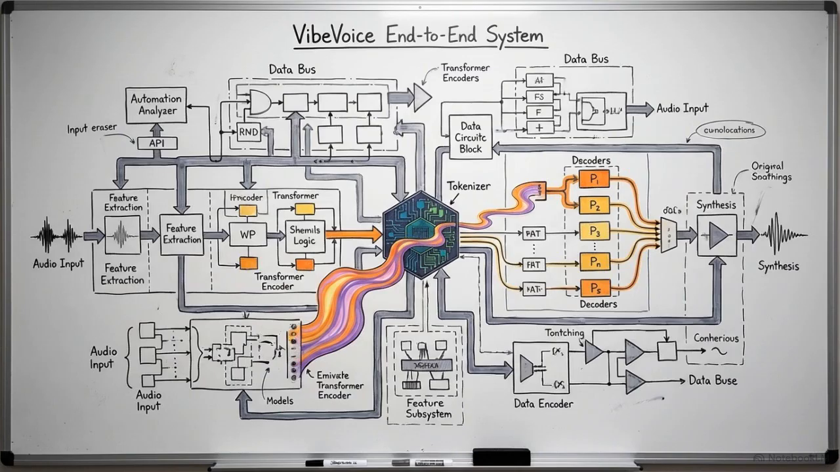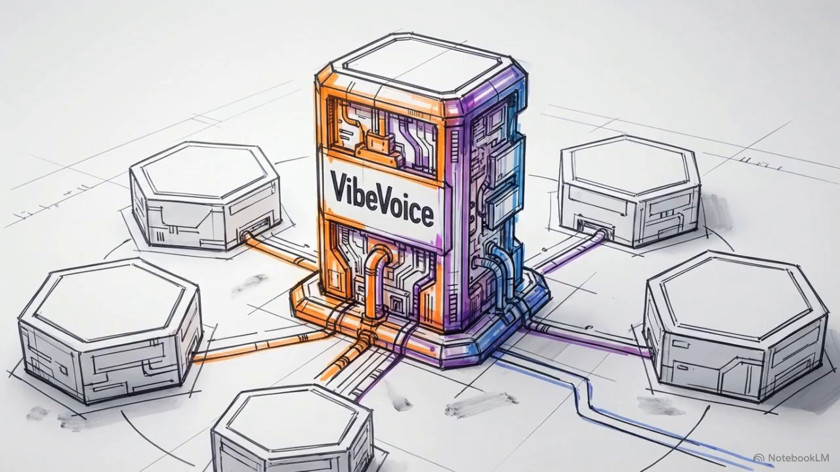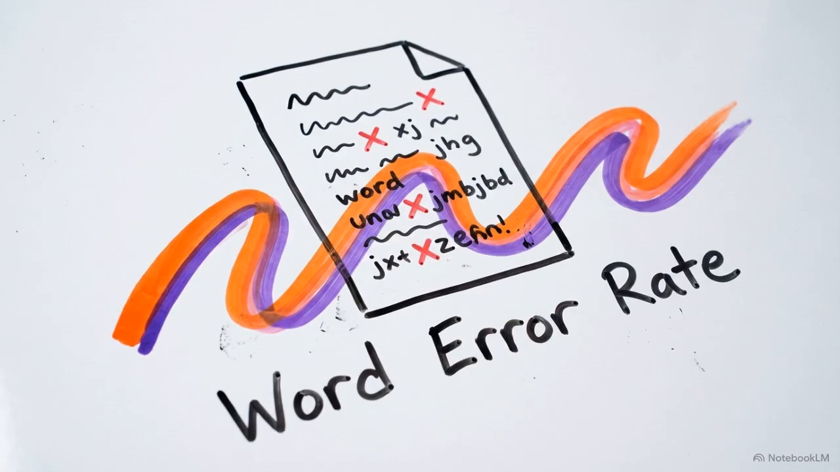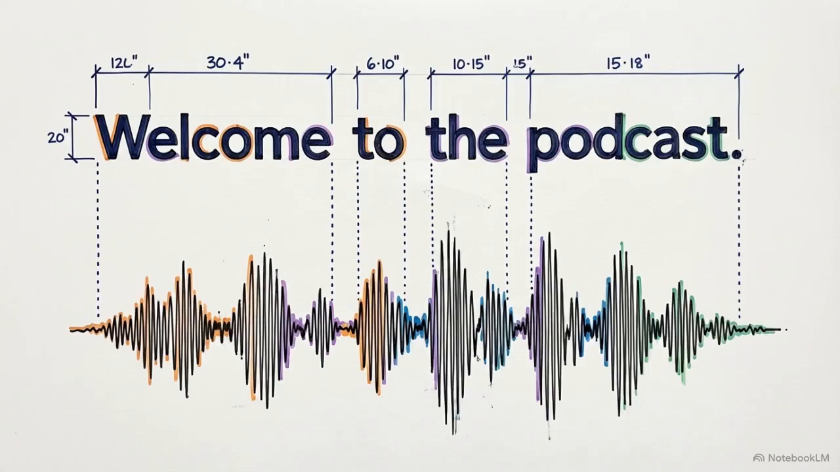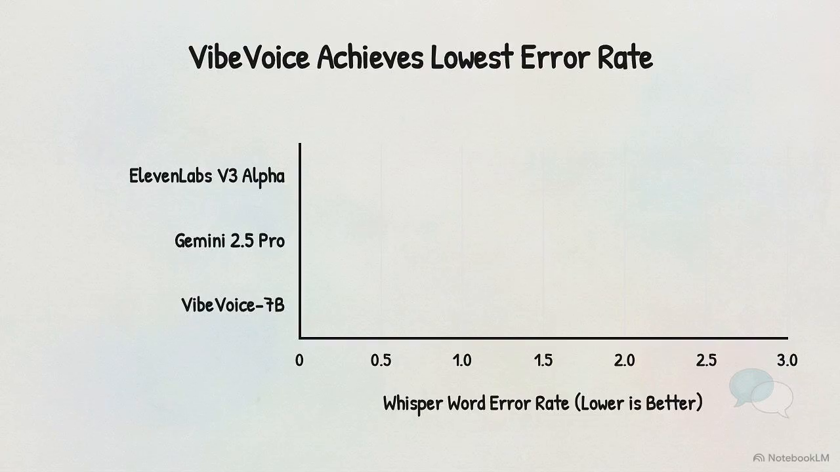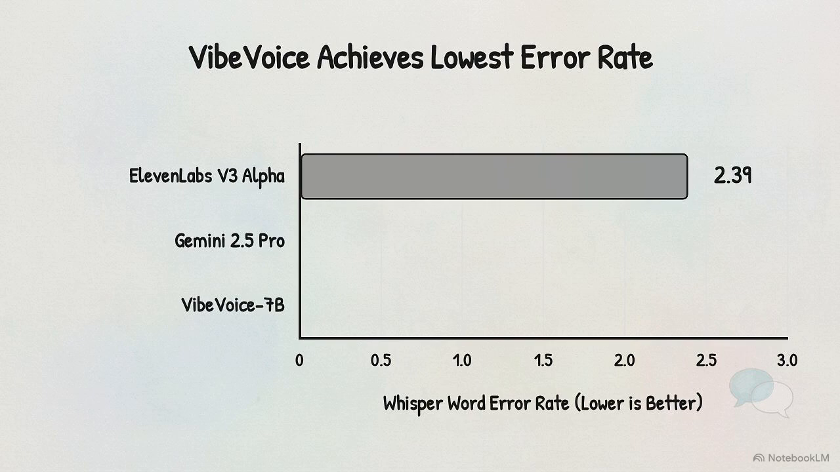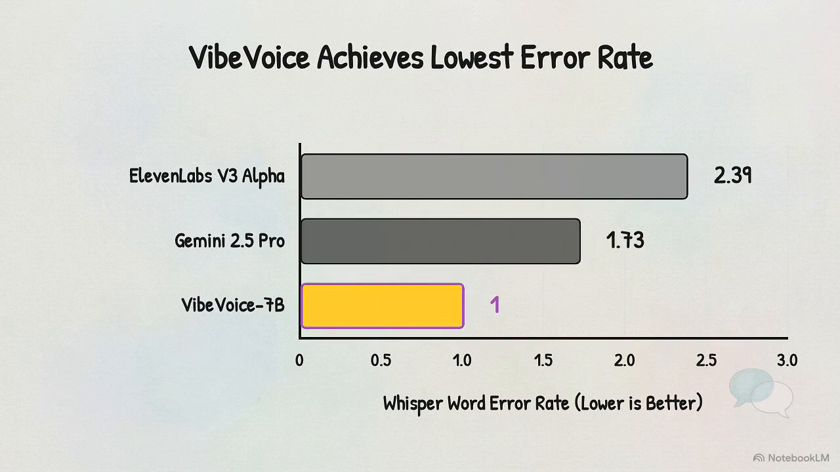Moving from the tokenizer to the complete system, the end-to-end performance of the trained VibeVoice model was benchmarked against the current leading platforms. Objective transcription accuracy was measured using word error rate, evaluating how perfectly the generated audio aligns with the requested text script. This bar chart displays the Whisper word error rate for long conversational generation. VibeVoice 7B achieves a score of 1.29, recording fewer transcription errors than Gemini 2.5 Pro at 1.73 and 11 Labs V3 Alpha at 2.39.